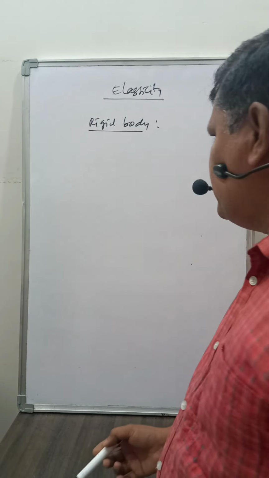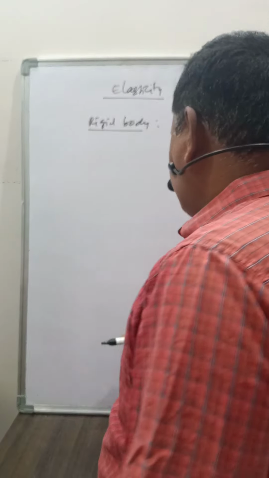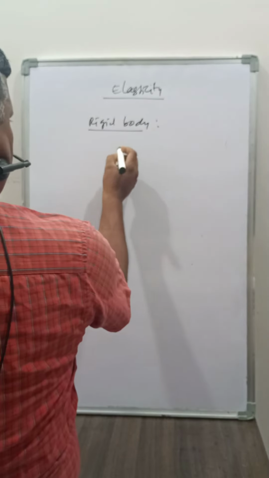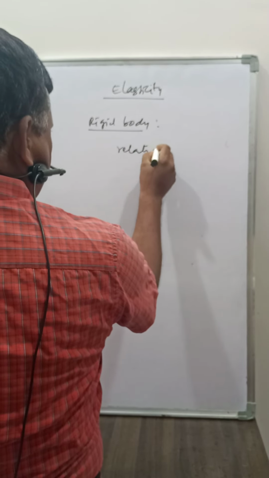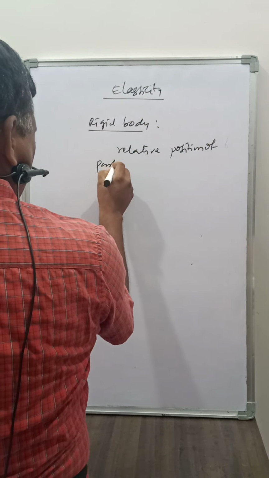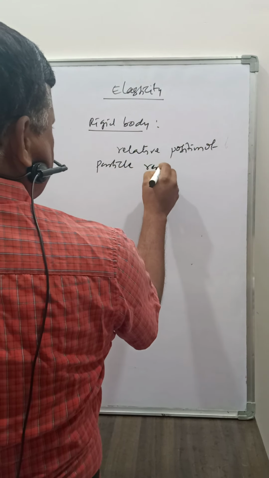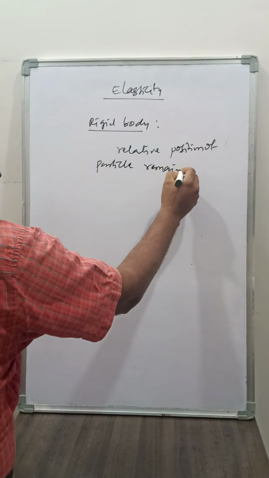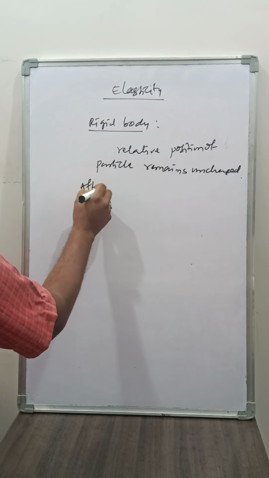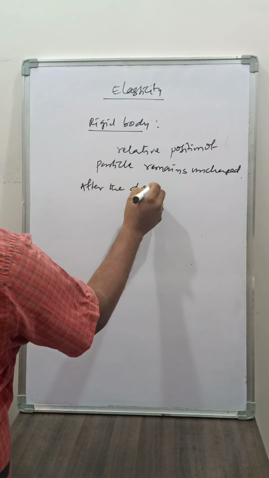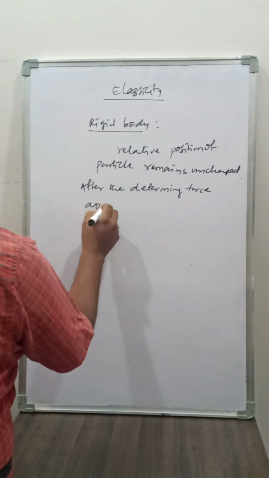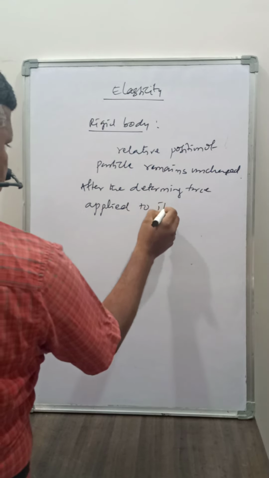A body is said to be rigid if the relative position of particles remains unchanged after the deforming force is applied to it.